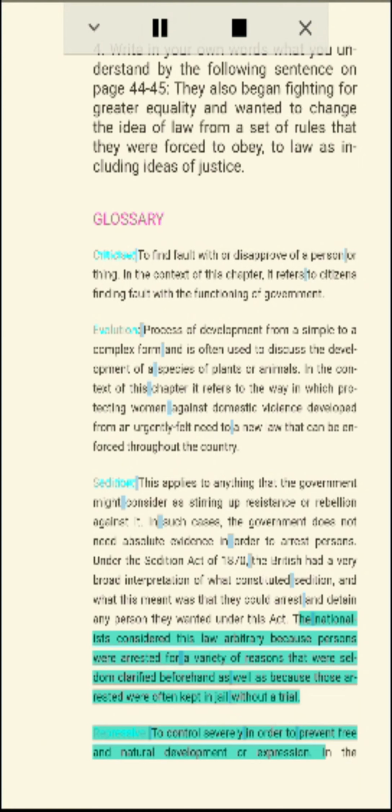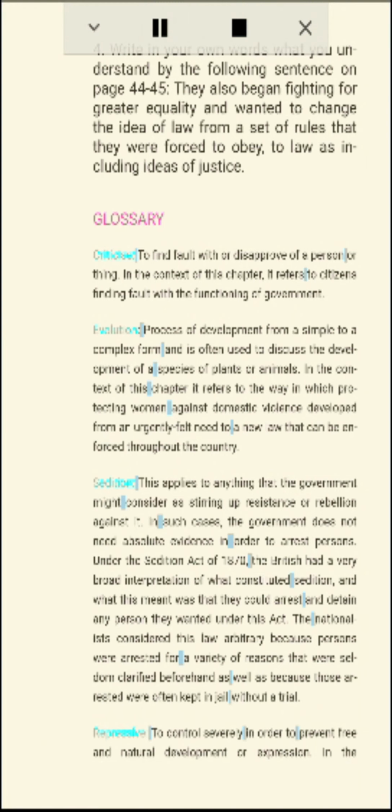The nationalists considered this law arbitrary because persons were arrested for a variety of reasons that were seldom clarified beforehand, as well as because those arrested were often kept in jail without a trial. Repressive: to control severely in order to prevent free and natural development or expression.